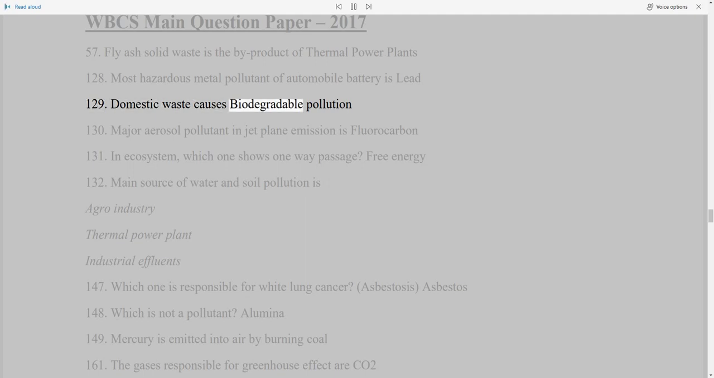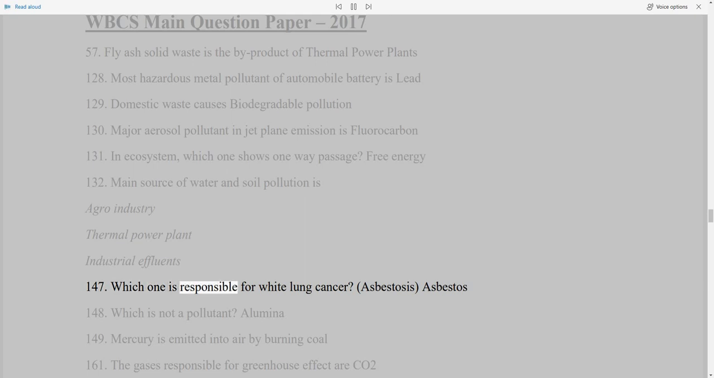Domestic waste causes biodegradable pollution, 130. Major aerosol pollutant in jet plane emission is fluorocarbon, 131. In an ecosystem, which one shows one-way passage? Free energy, 132. Main source of water and soil pollution is agro-industry, thermal power plant, industrial effluents, 147.